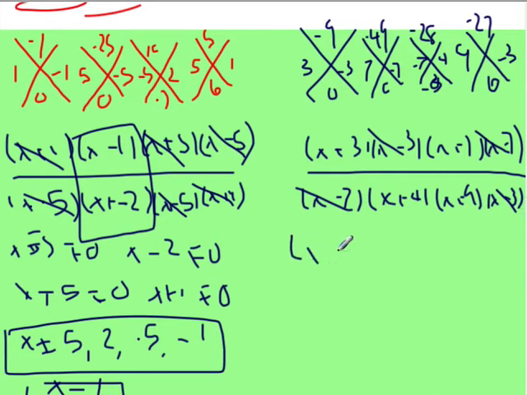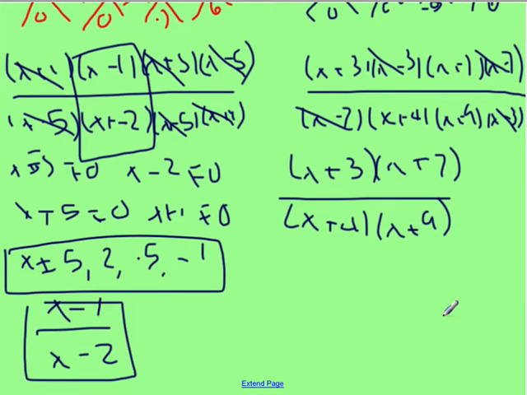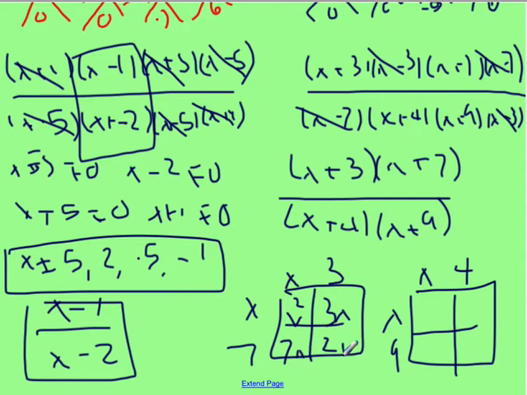So up top we're left with x plus 3, x plus 7, and on the bottom, x plus 4 and x plus 9. So now, to multiply those two together, we have to use the box method. So that's x, 3, x, 7, and then the other box method is x, 4, x, 9. So we get x squared, 3x, 7x, and 21 when you multiply into the box.